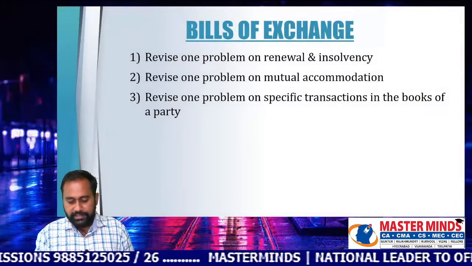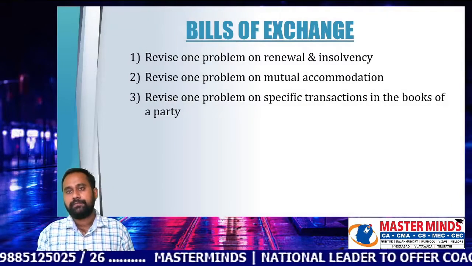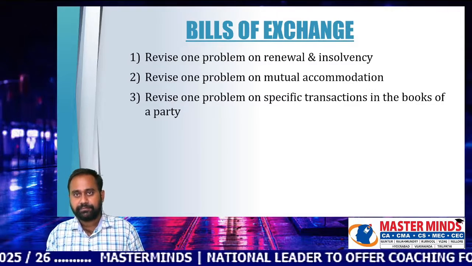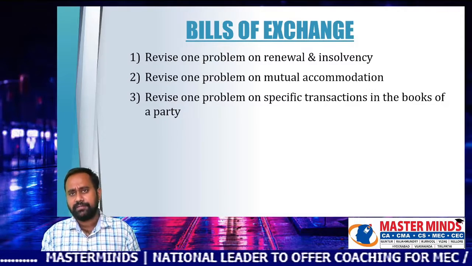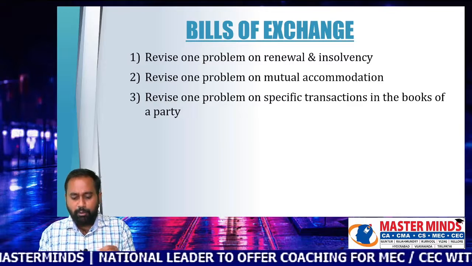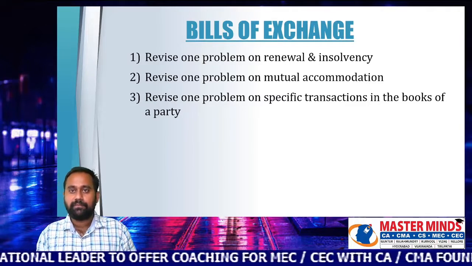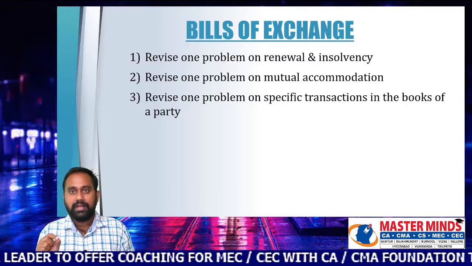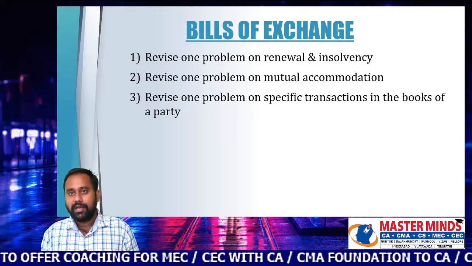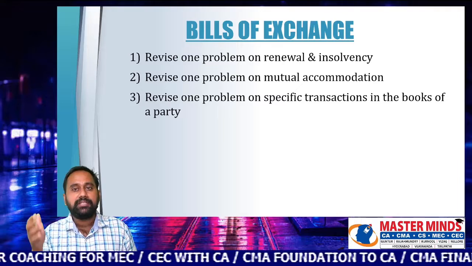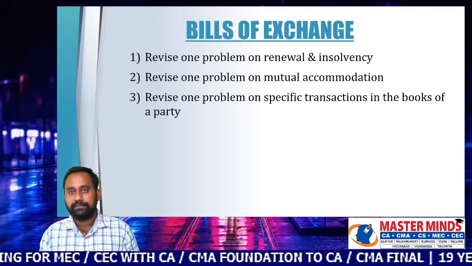Next point is bills of exchange. In bills of exchange, revise one problem on renewal where a party became insolvent, that is, renewal and insolvency.